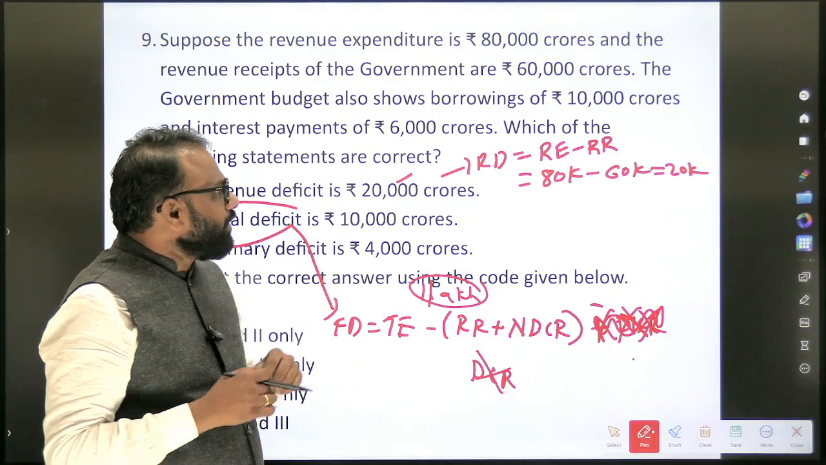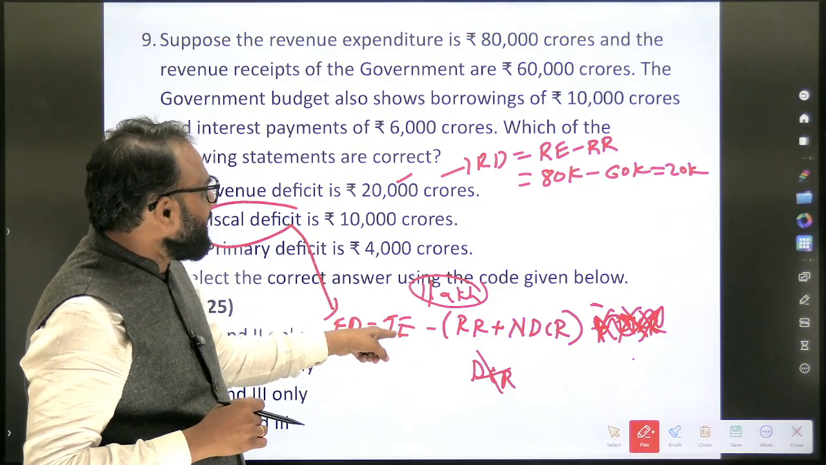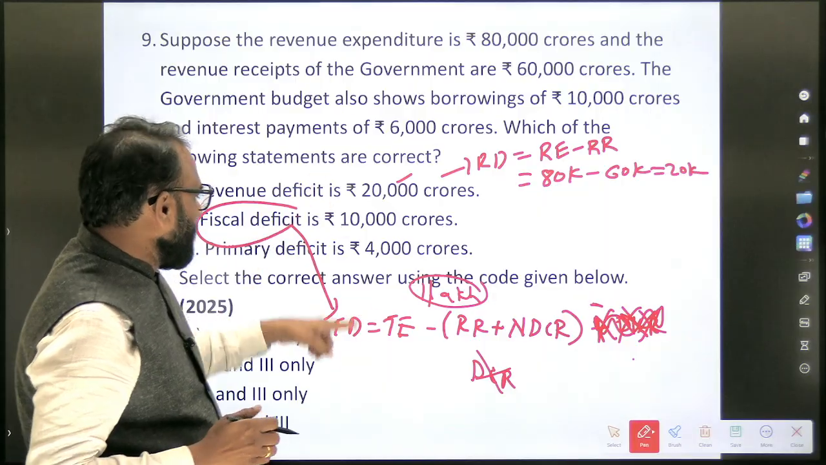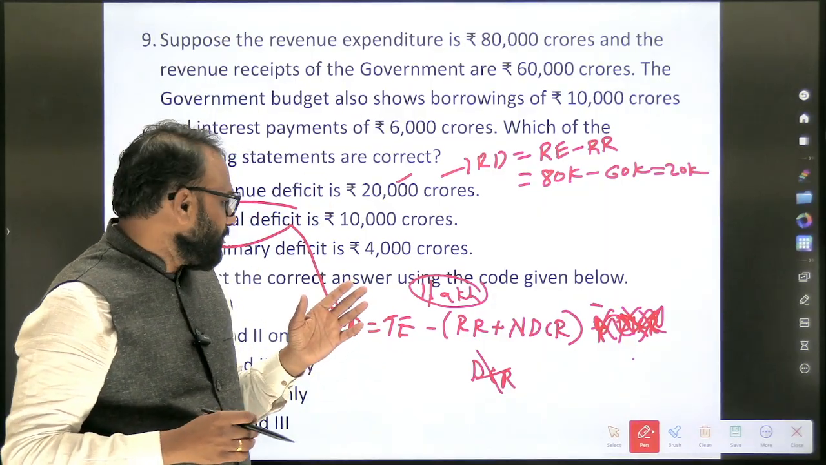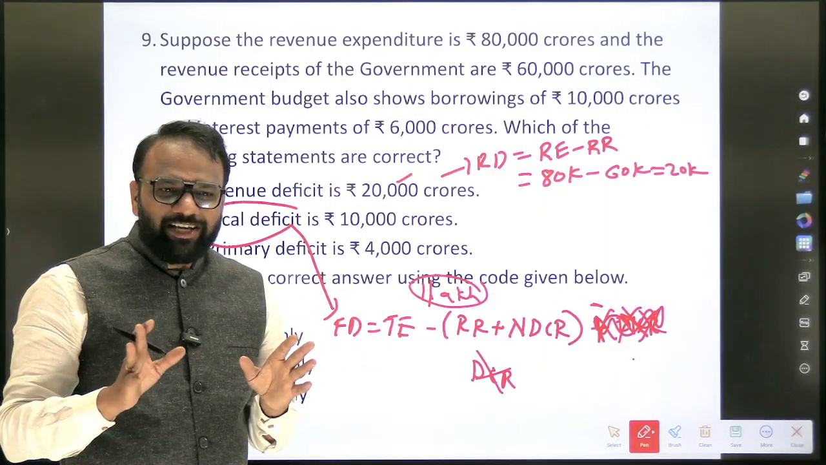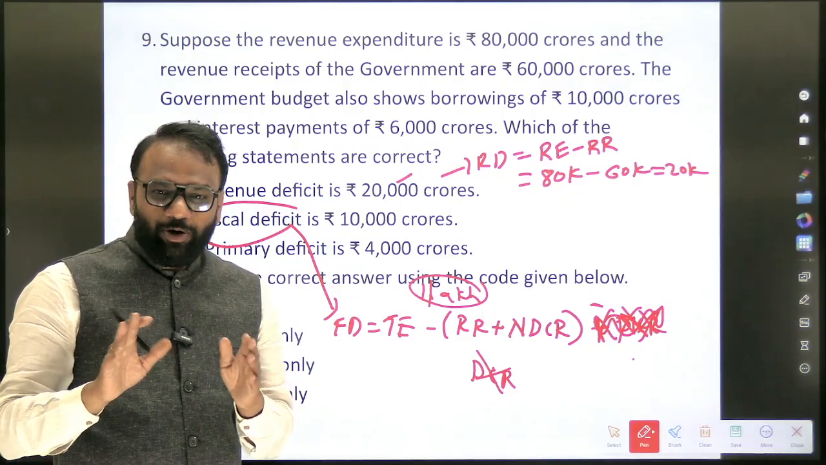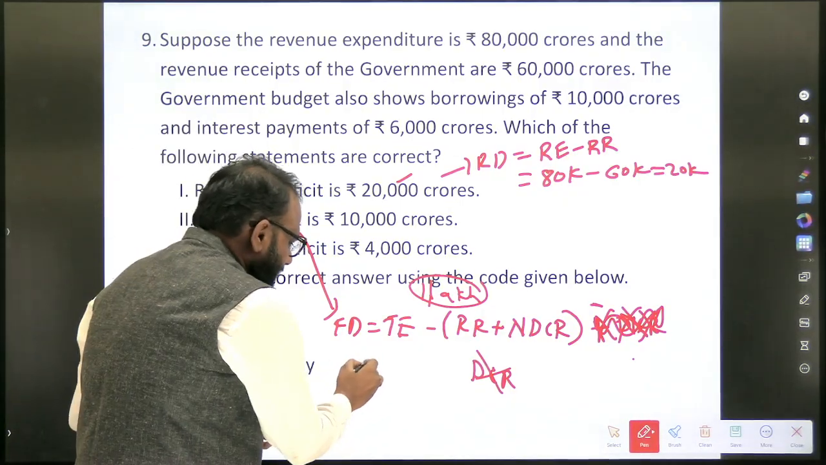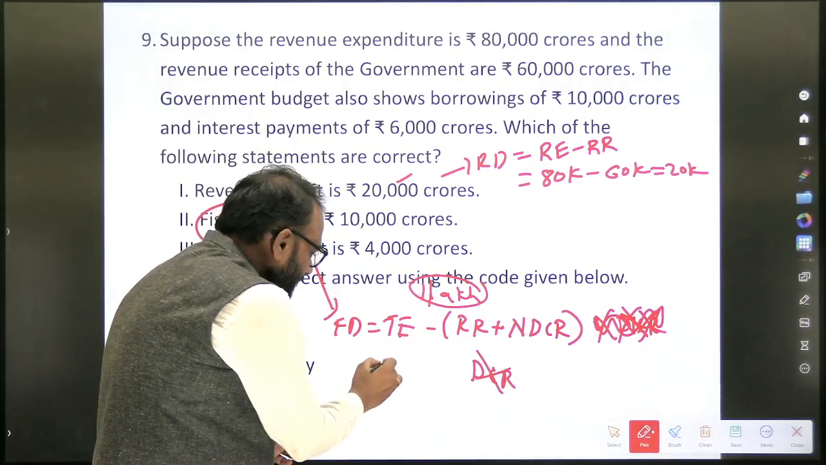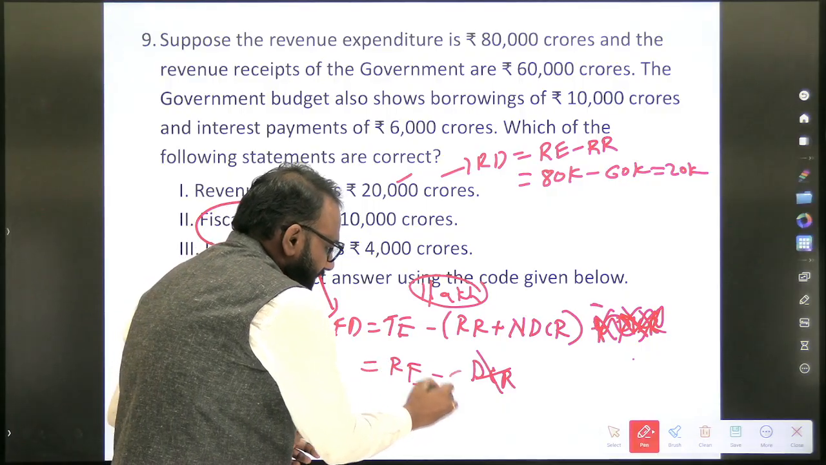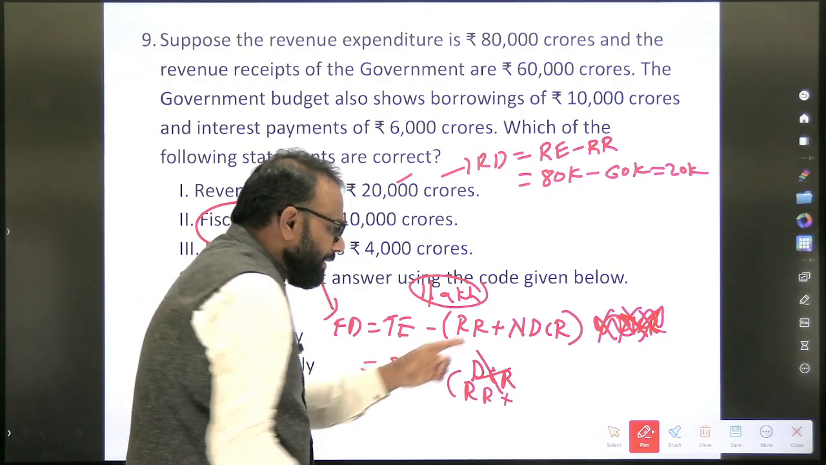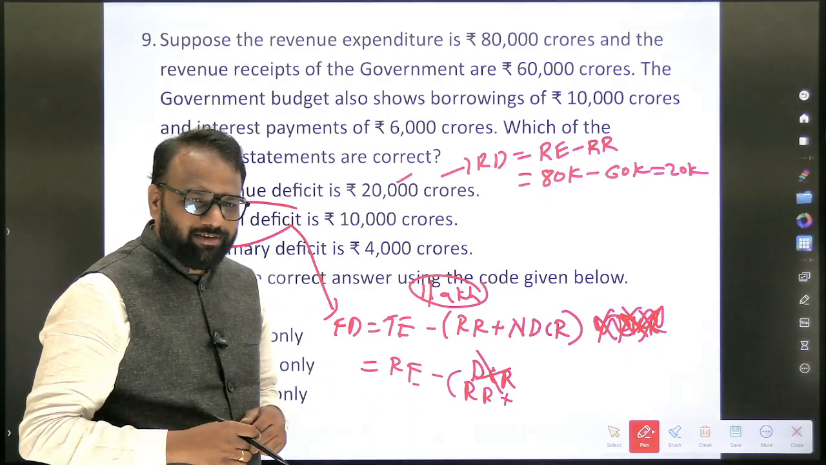In our example, what have they given? They have given total expenditure. It is 80,000. They have not given capital expenditure and all. They are just focused on revenue. So here in this total expenditure, they have given only what? Revenue expenditure. Okay, they have given revenue receipt. So have they mentioned non-debt capital receipt?